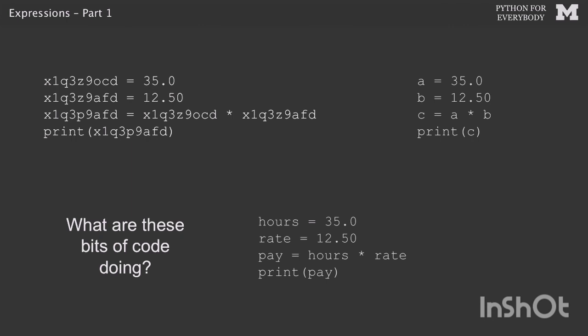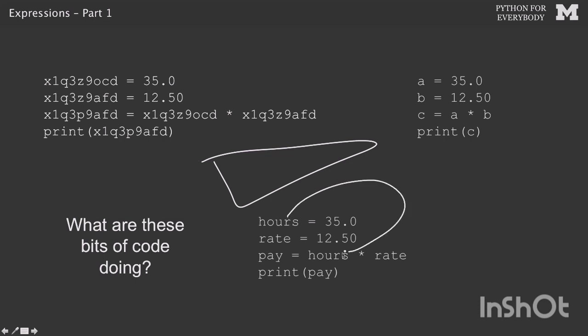Again, the variable name, Python looks at all these three things as the same. All Python cares is that this matches this, this matches that, and that matches this. But humans are much happier. Now we understand mentally that the first variable, 35, was the hours. The second was the rate per hour, and then we computed a pay and we printed it out. So this is really understandable.